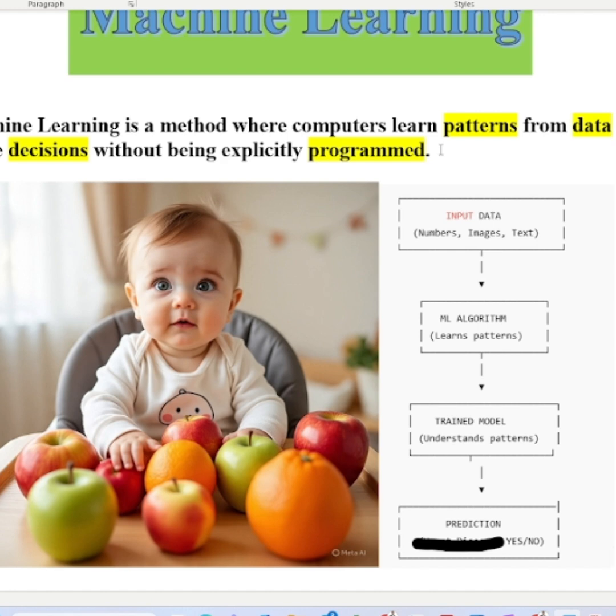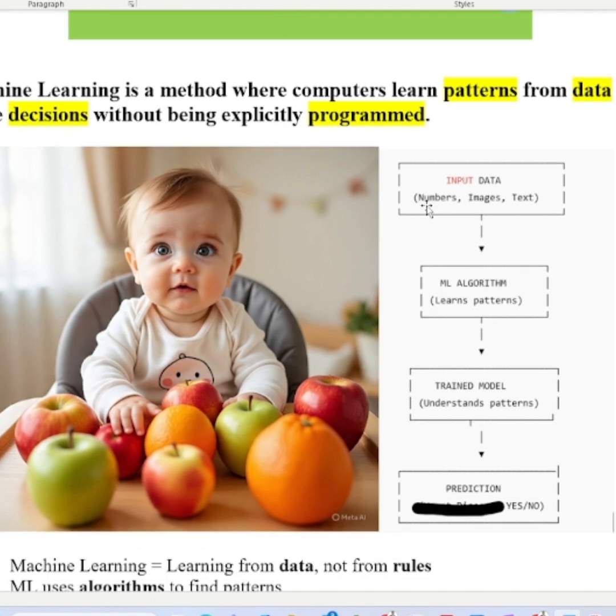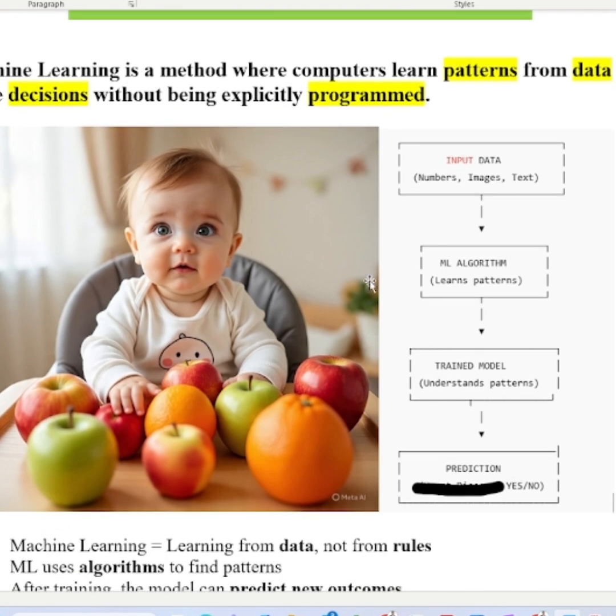Machine learning is a method where computers learn patterns from data and make decisions without being explicitly programmed. This is the actual meaning of machine learning.